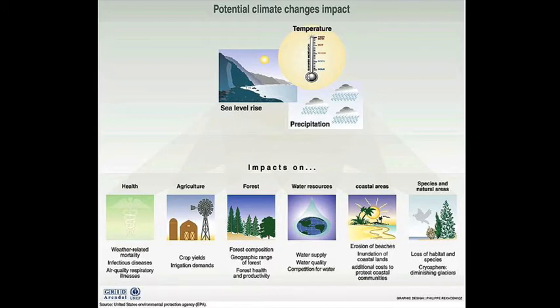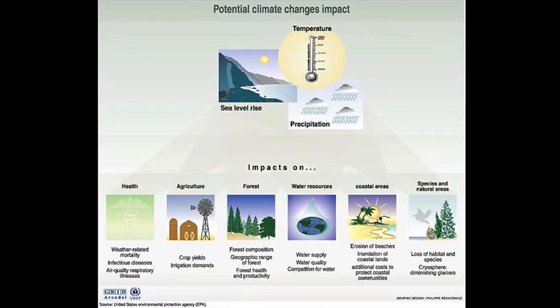We get to the forest. Forest composition changes because of the temperature; different plants live in different temperature ranges. So the forest changes and productivity of that forest changes. We have water resources, right? Just like in California, we have a severe drought right now. There are other areas in the world that are getting flooded by rains. Whether this is because of global warming or not, it's what would happen if global warming continues, right?